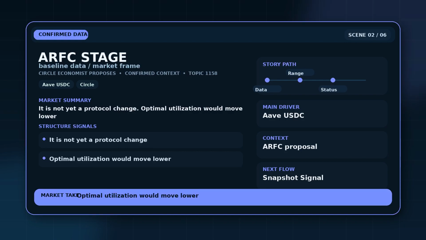The request targets the Ethereum Core market by raising Slope 2 and lowering optimal utilization for USDC, but it is not a confirmed protocol change. This is the baseline viewers need before treating the move as bullish, bearish, or settled.